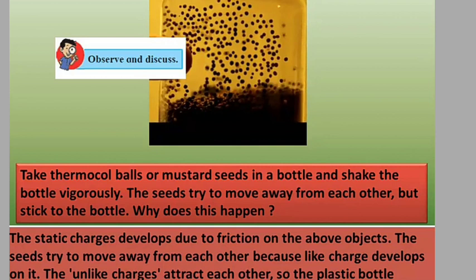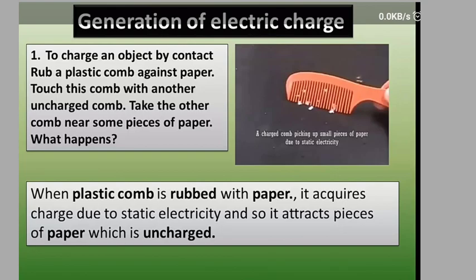Now try this. To charge an object by contact, rub a plastic comb against paper. Touch this comb with another uncharged comb. Take the other comb near some pieces of paper. What happens? You see in the diagram. You will observe and tell what will happen.